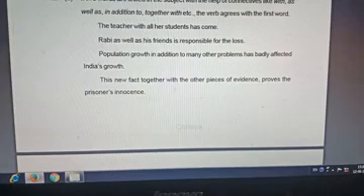Ravi is singular, his friends is plural. If we see his friends, are. If we see Ravi, is. But if as well as, in addition to, together with are used to connect singular or plural nouns, that means verb agreement is done according to the first noun. Ravi is, not his friends are.